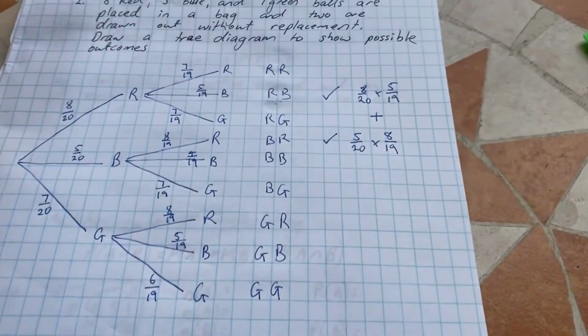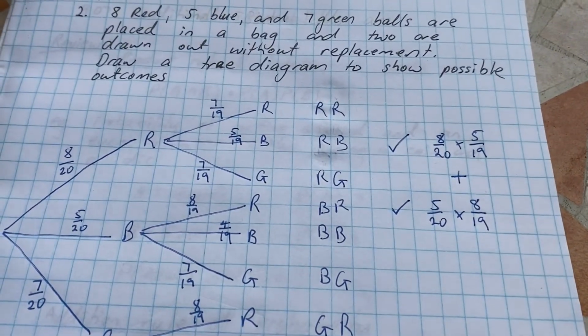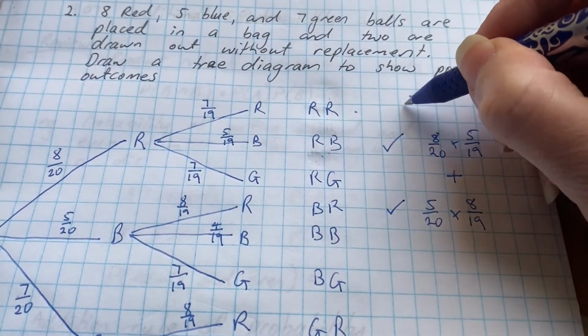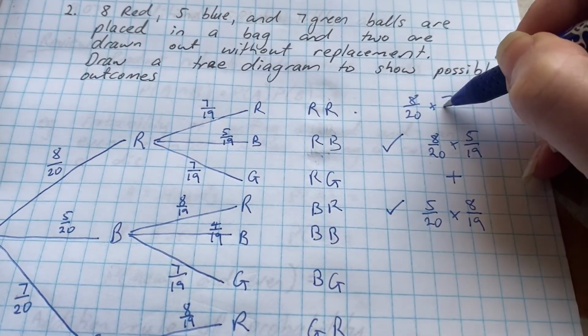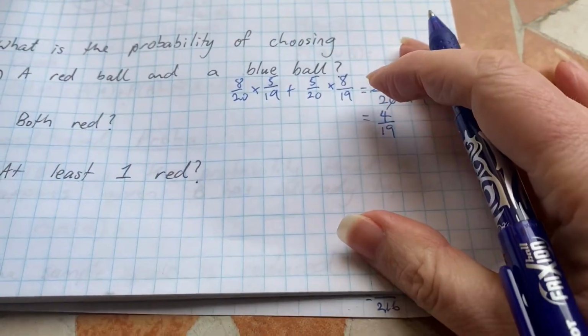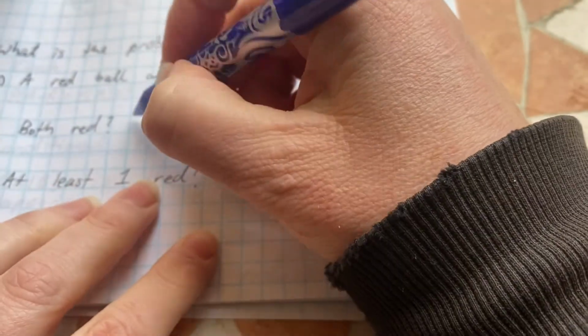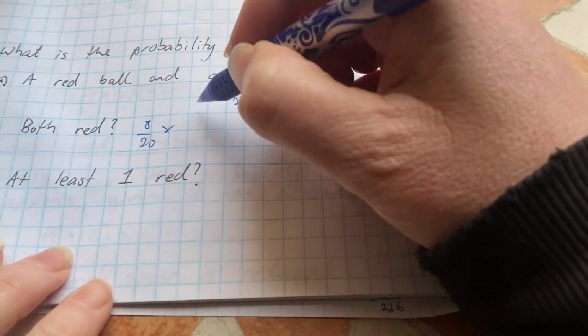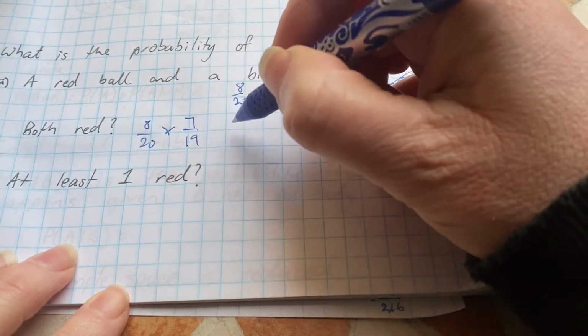Okay, both red is just the top one. So just this one is both red. It's the only way you can get both red. That's 8 on 20 times 7 on 19. This one doesn't simplify quite so easily. So 8 on 20 times 7 on 19.